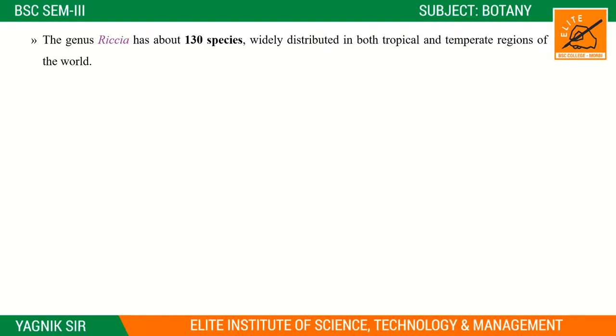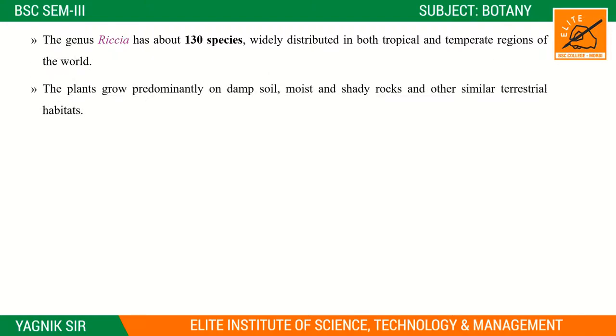So now, general distribution of Riccia. About 130 species are present in this world, right? And widely distributed, like tropical areas or temperate regions. The plants grow predominantly on damp soils. So these are the very important habitat points: damp soils, moist areas, sandy areas, moist rocks, sandy rocks, and other similar terrestrial habitats.